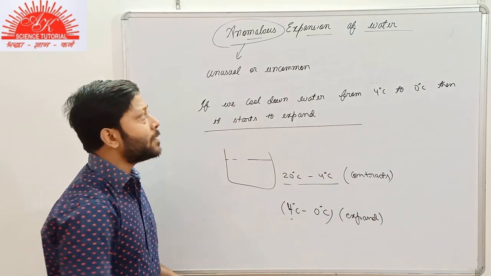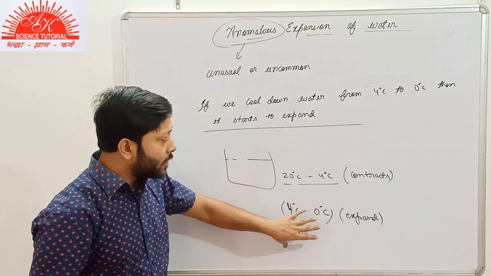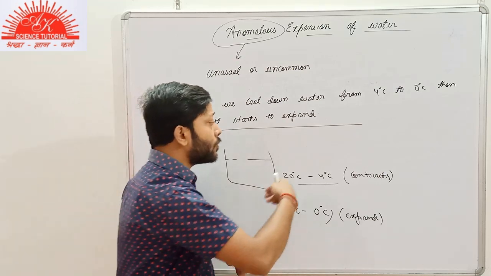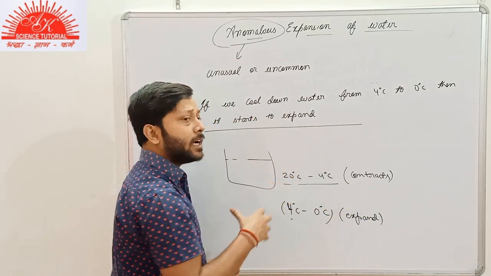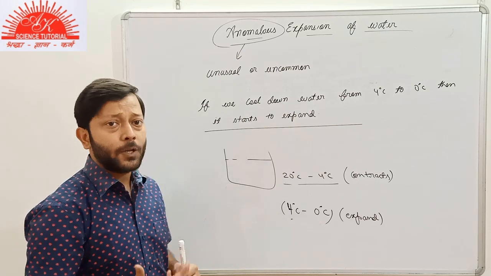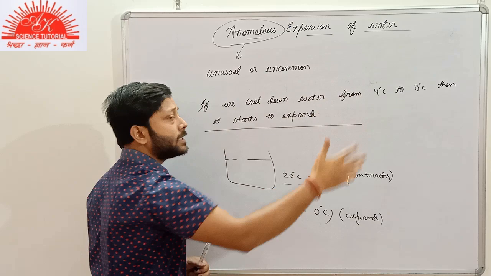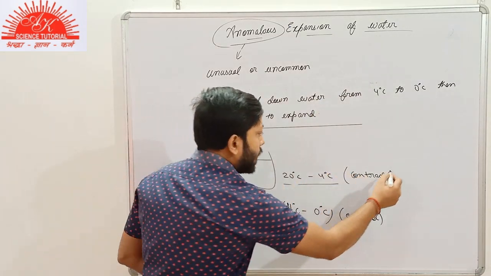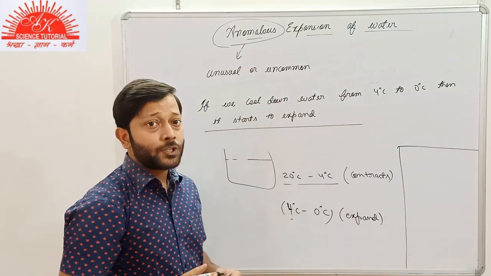So this is about the anomalous expansion of water. We are cooling water below 4 degrees Celsius up to 0 degrees Celsius. Then instead of contracting, it starts to expand. And obviously that is uncommon, unusual behavior. That is why we call it anomalous expansion of water. That's it. I'll tell you one more part about it.